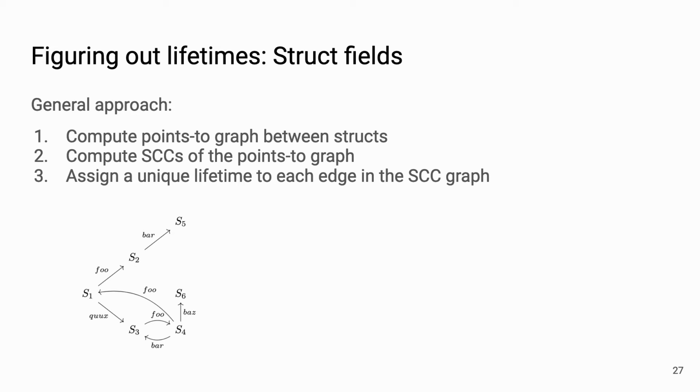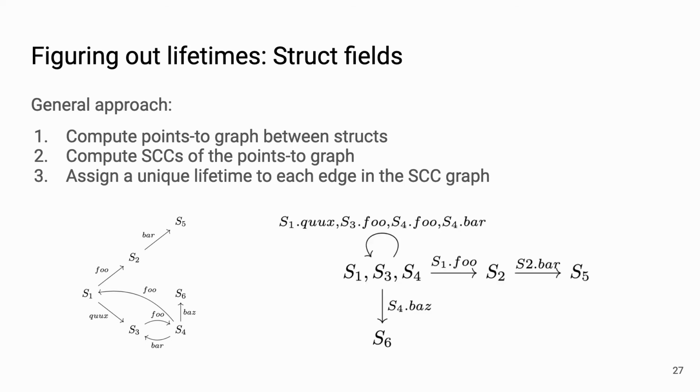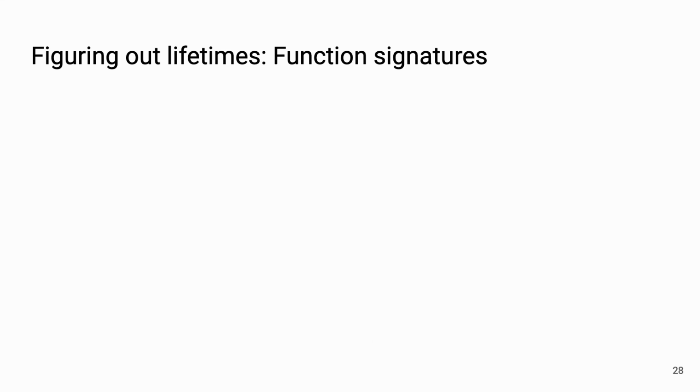There might be a complex points-to graph between structs in a program, like the one shown here. Some of these fields will form cycles, so we cannot assign unique lifetimes to all fields. So we do the next best thing: we create the graph of strongly connected components of this points-to graph, and we assign a unique lifetime to each edge in that graph. For example, in that graph, s4.bar and s4.foo will both have the red lifetime. And we guarantee that we will have only finitely many lifetime parameters for each struct.